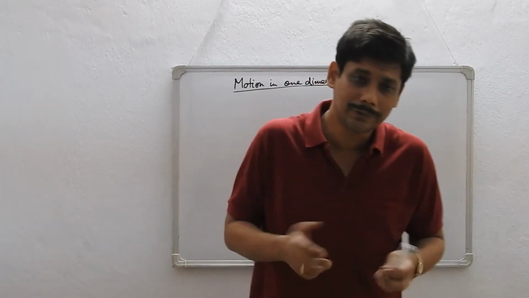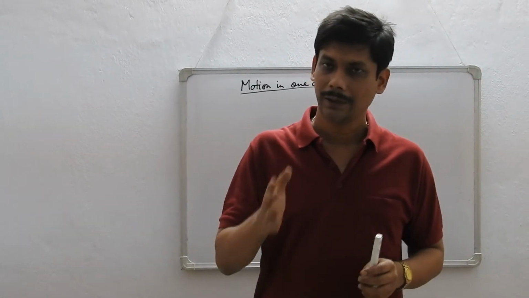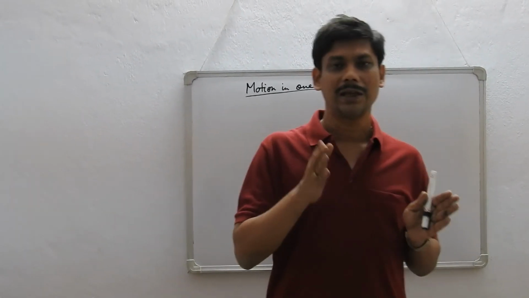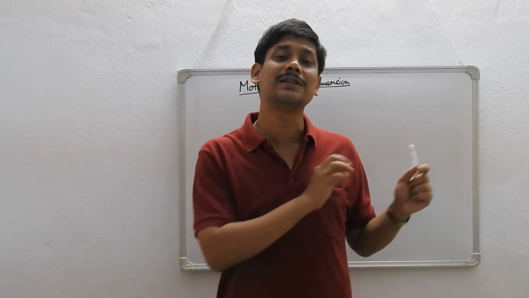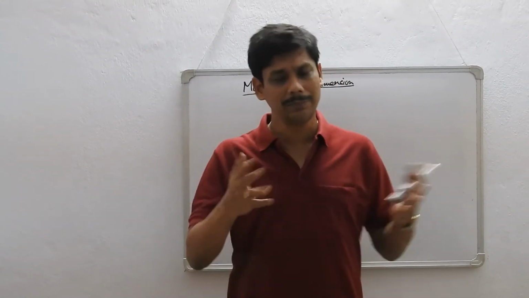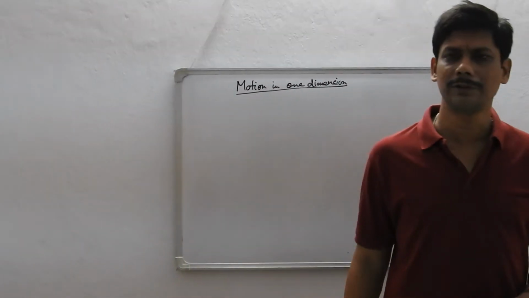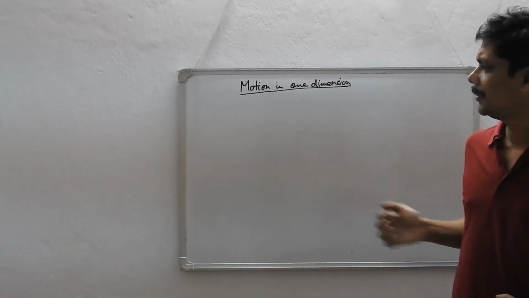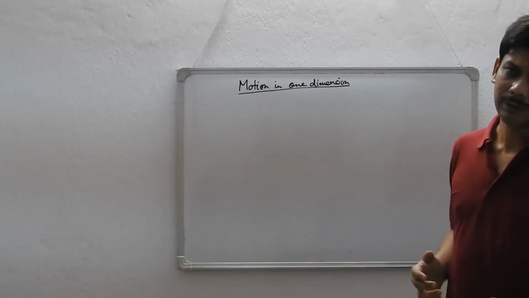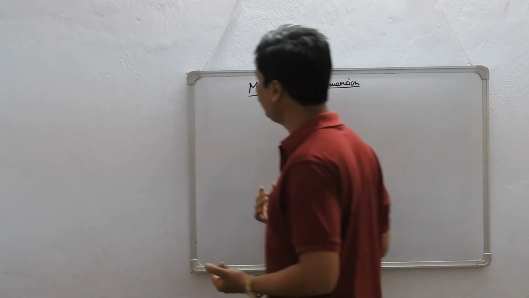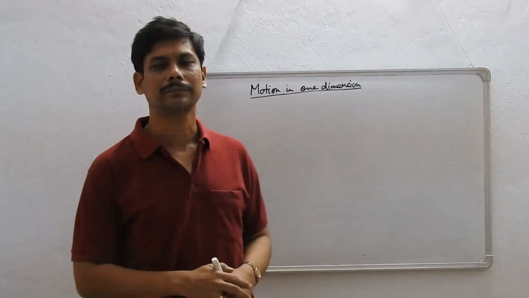Then what is my definition of motion? A body is said to be in motion if its distance changes with respect to its immediate surrounding. My immediate surrounding is my board, and I am going to move with respect to it. So the distance between me and the board keeps increasing, and therefore I am in motion. Or it can be decreasing also. In that case also, I am in motion. Right?